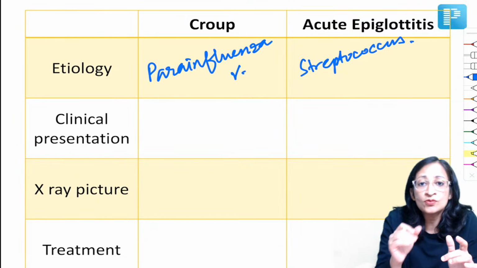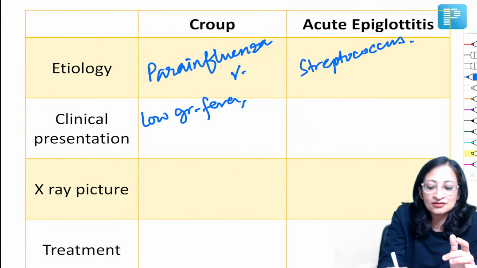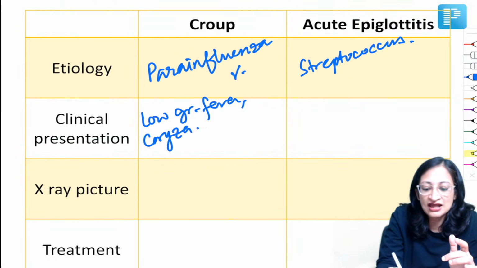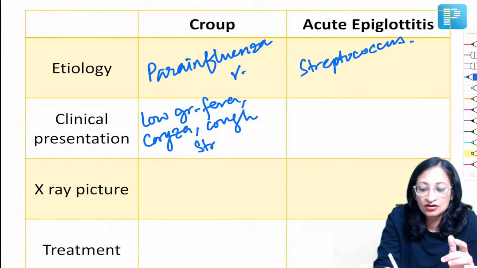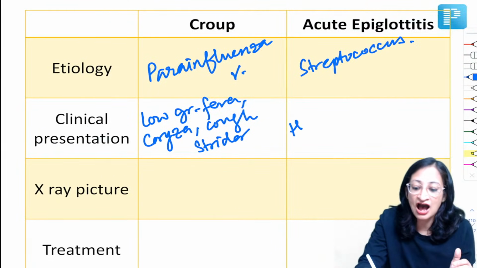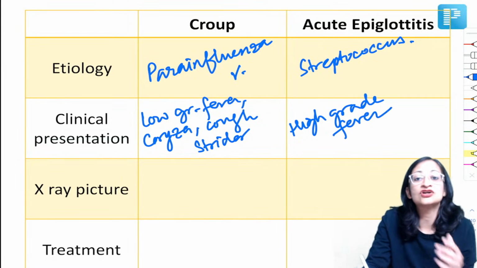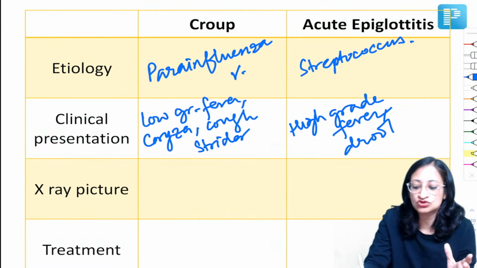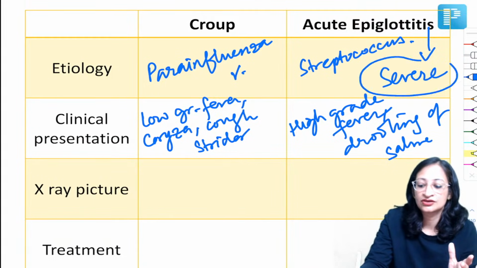So, croup, it is a viral illness, so the child will have low-grade fever and there can be some coryza and cough and stridor, okay? But the child is usually not very sick. While acute epiglottitis is a bacterial illness, so the child will have high-grade fever, okay? High-grade fever will be there, right? And drooling of saliva, the child will not be able to swallow his own saliva. So it is a very, very severe condition. Acute epiglottitis is a very severe condition, right?